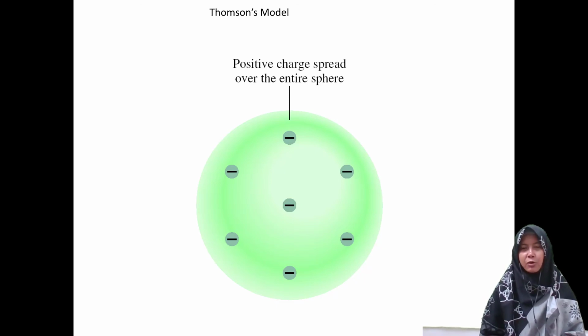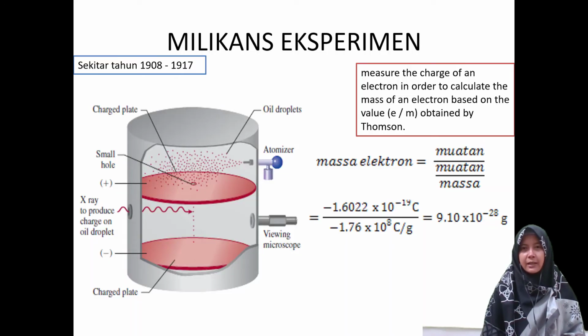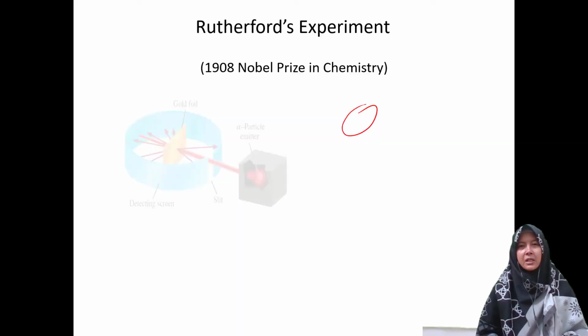The experiment shows how he could calculate the mass of an electron, and for this he received the Nobel Prize. We may conclude that the mass of the electron could be measured.